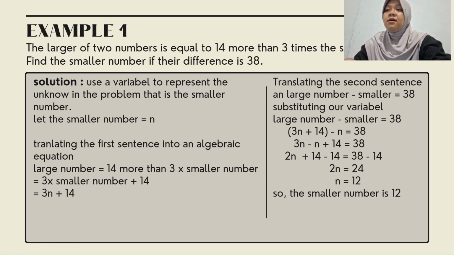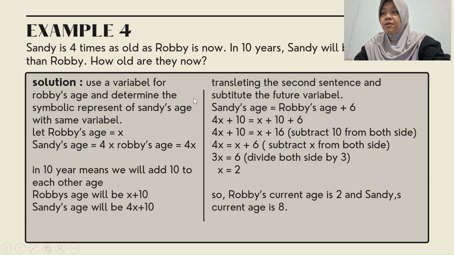Okay, next, it's example 4. This is the question. Sandy is 4 times as old as Robbie is now. In 10 years, Sandy will be 6 years older than Robbie. How old are they now? Okay, this is the solution.